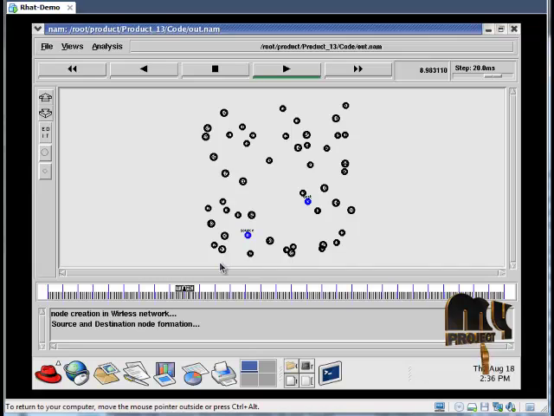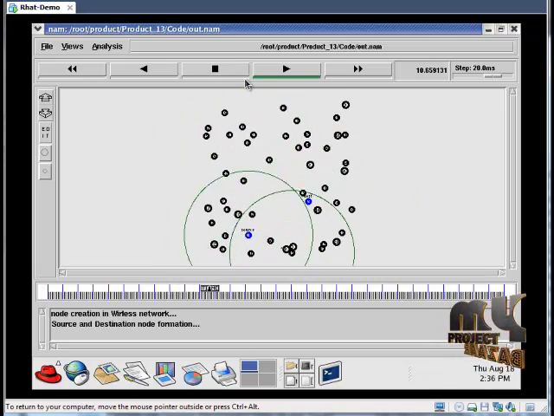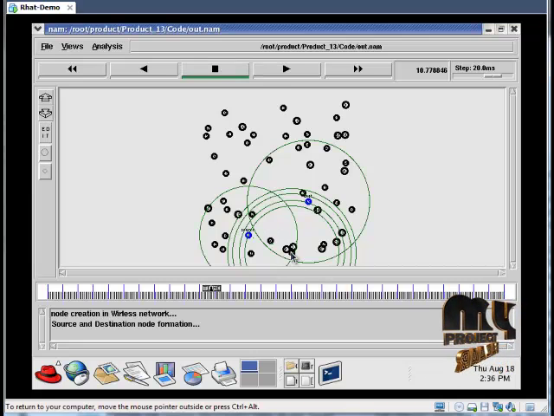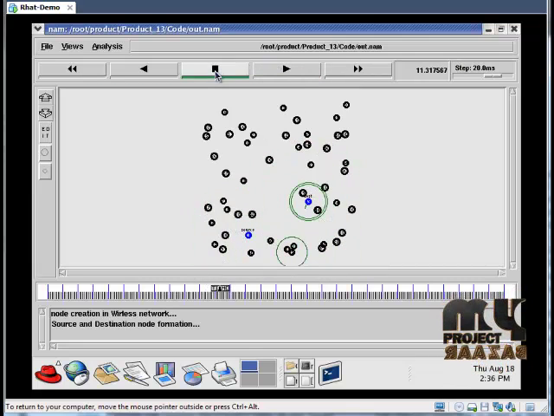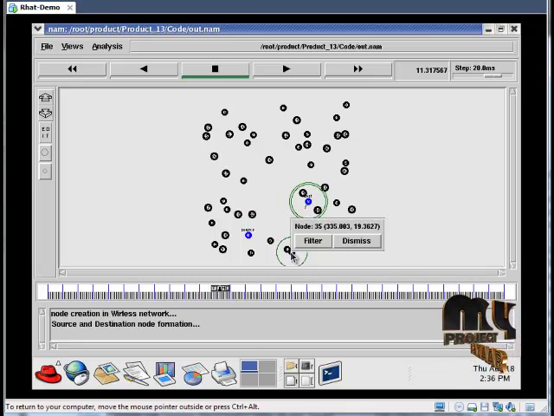That is, the node which has the highest energy and less congestion. So this node accepts the relay role and transmits the information from source to destination via this relay point. So now node number 35 acts as a relay node and it transfers the information to this destination.